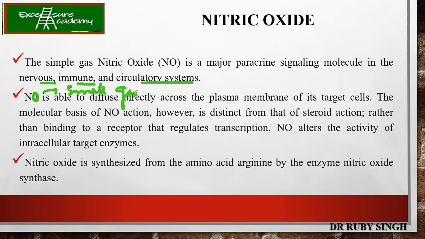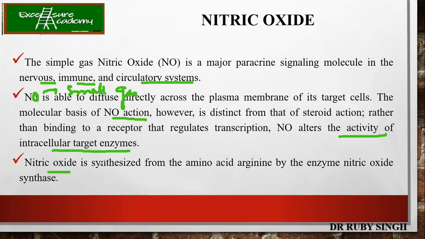So again, it is easy for them to cross the plasma membrane. Now, the molecular basis of NO action is different from the steroidal action, of course. It will not go and bind to the receptor, but it alters the activity of the intracellular target enzyme. So here there is no binding taking place, but it is changing the activity of the intracellular target enzymes.